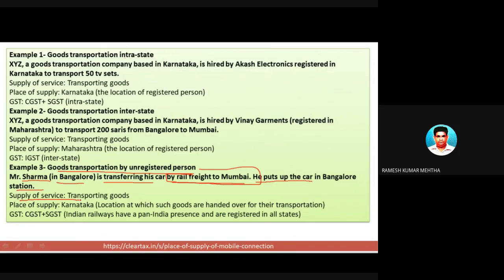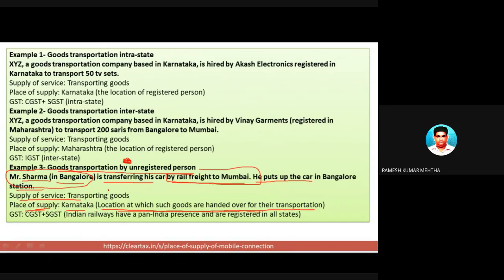So what type of supply is it? It is a supply of transportation of goods. Place of supply is Karnataka, the location at which the goods are handed over for transportation. Whenever there is an unregistered person receiving the services, and in this case Mr. Sharma is not registered, because he is an individual, and an individual is assumed not to be a registered person under GST, then the location at which goods are handed over for transportation is the place of supply.